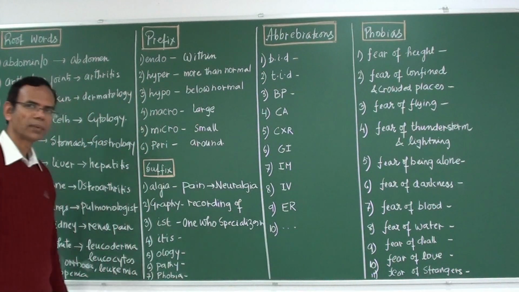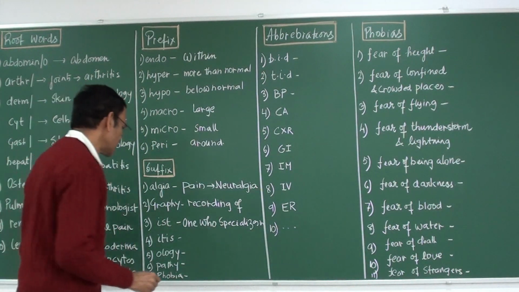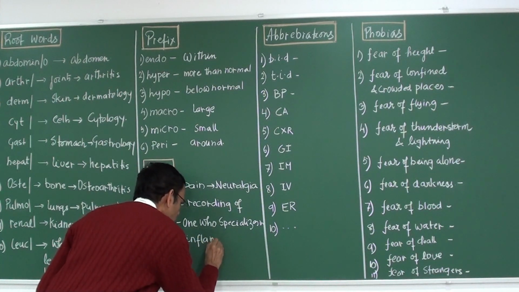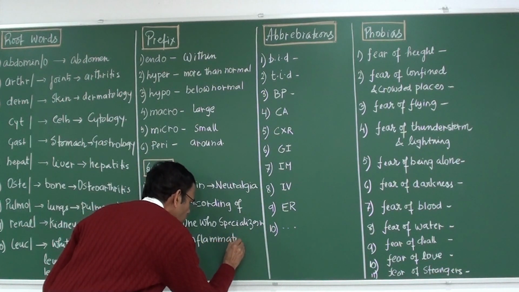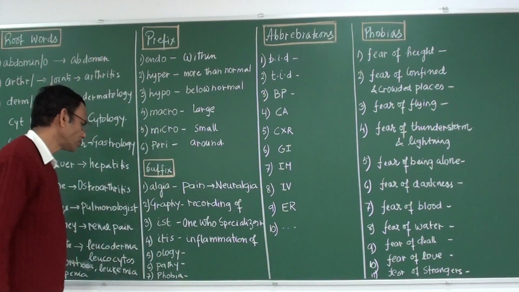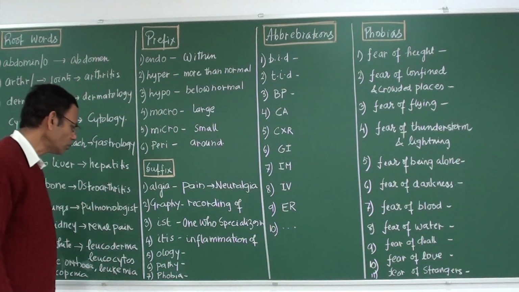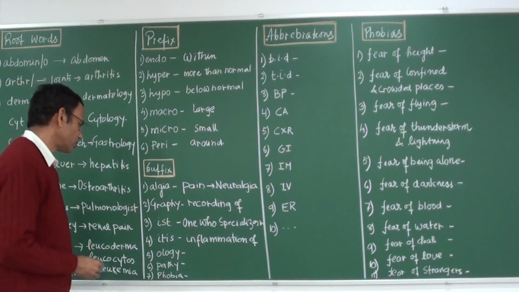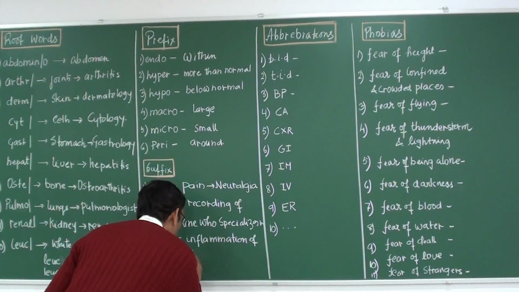Itis means inflammation of. Ology means study of.